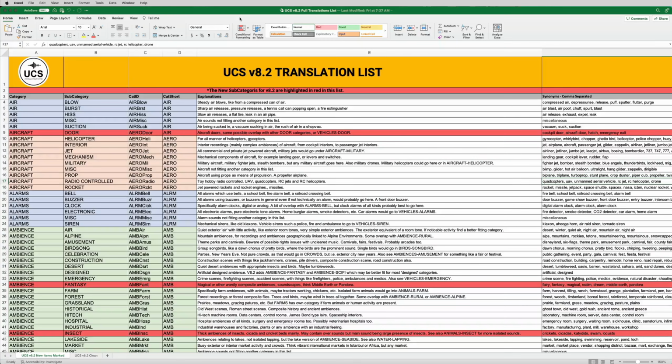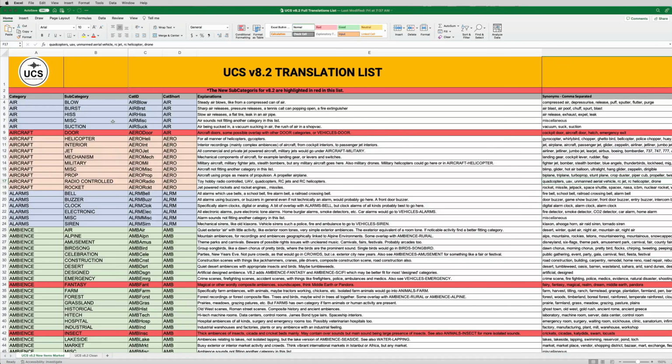One thing that I'll probably do on the new Dropbox when I release 8.2 is I'll make a single downloadable file that contains pretty much the entirety of the Dropbox folder. I realize right now there's a bunch of different folders and people have to click around to find things. I might make just a single Mac and a single PC download that contains the list, all the tools, the Keyboard Maestro macros, the poster, the logos, pretty much everything in just one easy download. And I'll put that right on the top level of the Dropbox folder eventually.